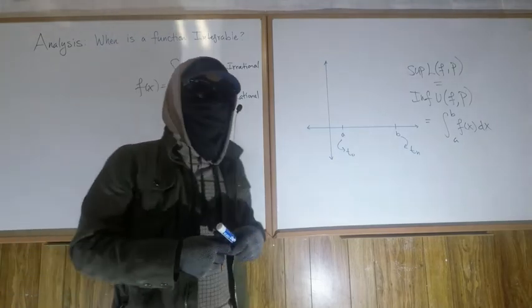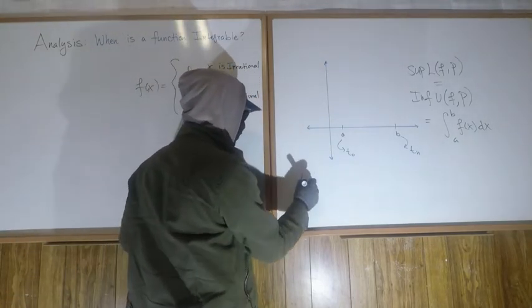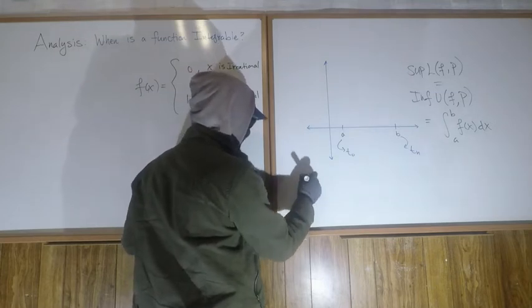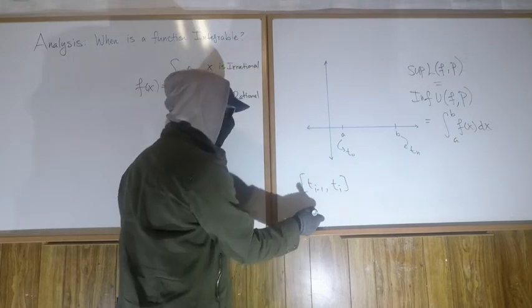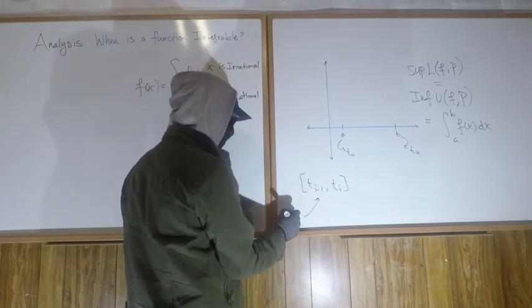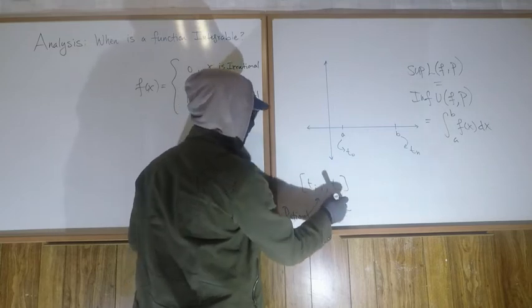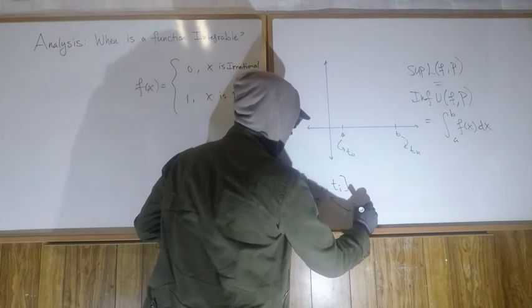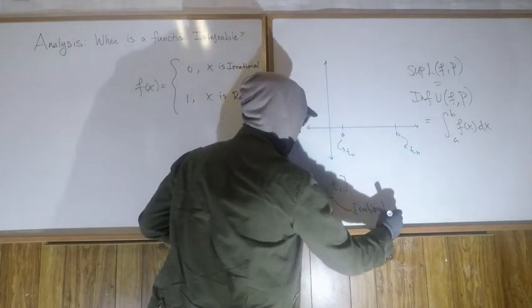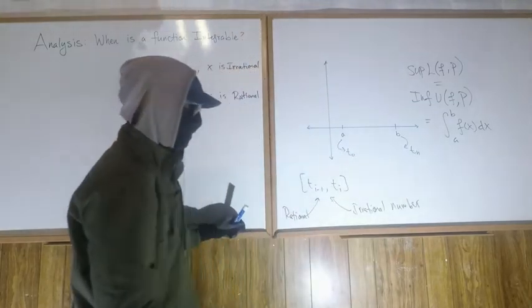Now, remember, by the density of the rationals and the density of the irrationals, if we take any interval t sub i minus 1 to t sub i, for any interval, there will always be a rational number in here, and there will also always be an irrational number. Sorry, my writing is kind of sloppy there.